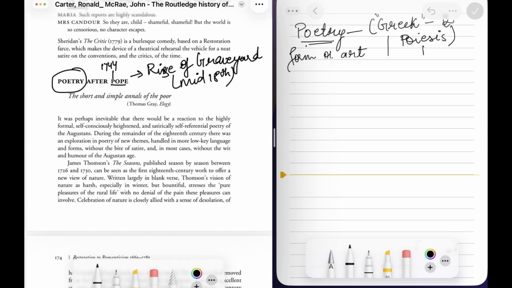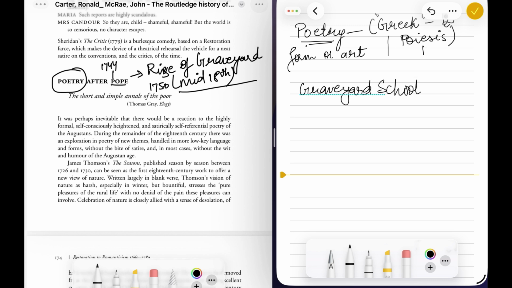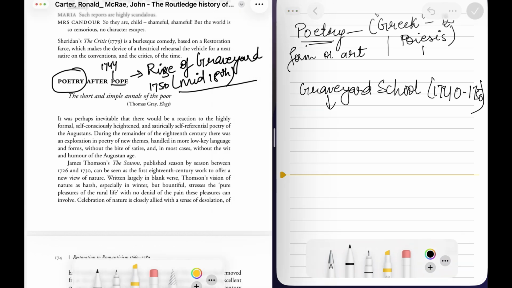Around 1750 the graveyard school of poets rose, around the 1740s. Just remember this dateline and 1750. The writer Thomas Gray used this first line, the short and simple annals of the poor. So if you are reading a book, make connections.